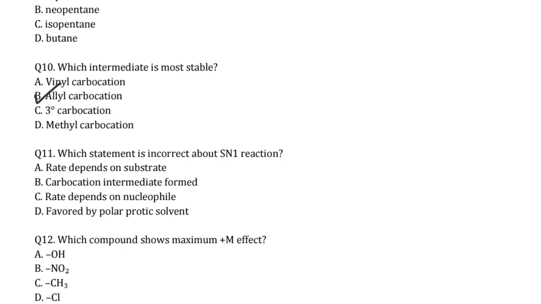Rate depends on substrate. Yes, this is the right one for SN1. Carbocation is an intermediate form. This is also right for the SN1. Rate depends on a nucleophile. This is wrong. Rate of reaction never depends upon the nucleophile. Favored by polar protic solvent. Yes, that means our answer is C.